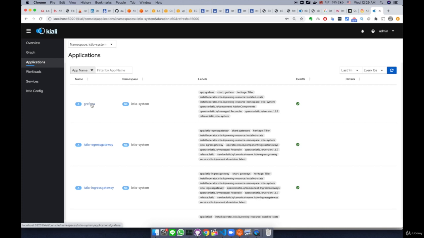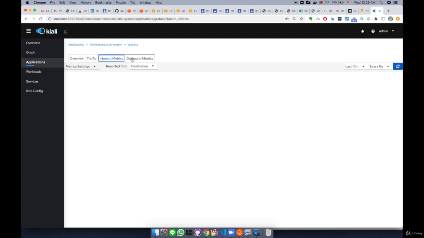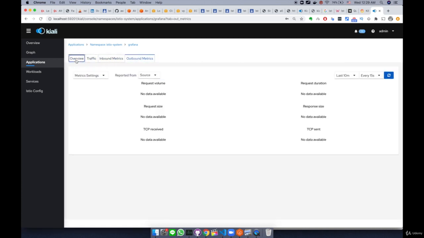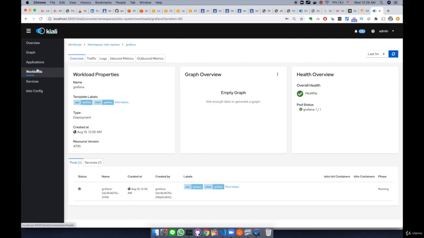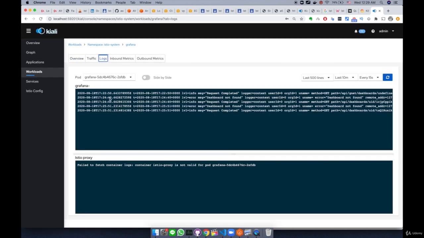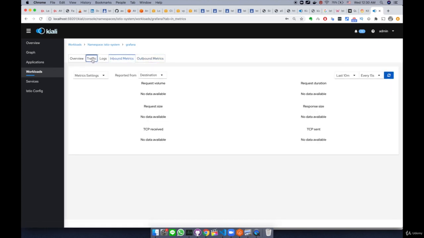Also, if you click on one of these, let's say we click on Grafana, it's going to show us the next dashboard view, and you see traffic, inbound metrics tab, outbound metrics tab, and overview. And if you click on workloads, Grafana, now we are here in the workloads on the left hand side, and here we are going to be able to see logs as well. Logs of a container called Grafana, and also the Istio proxy. This is the sidecar Envoy proxy's log, and this is the Grafana container's log. It's kind of like the Kubernetes dashboard where you can see logs of containers. And we see tabs like inbound, outbound, also traffic.